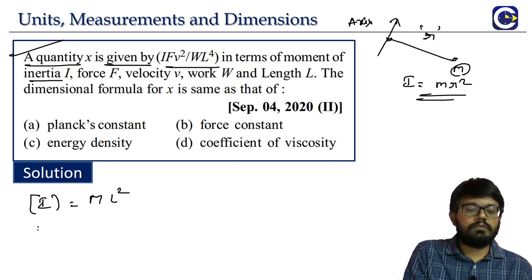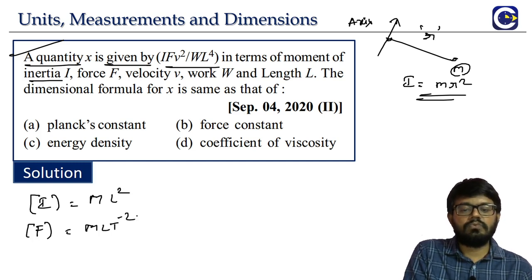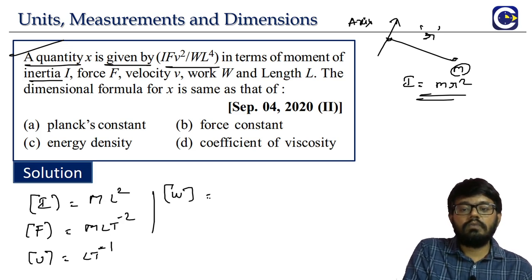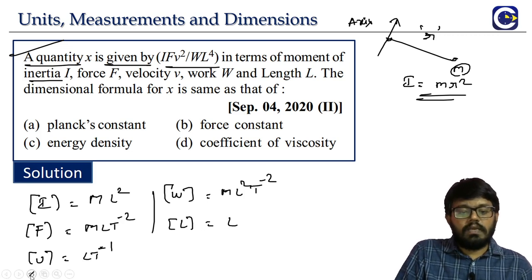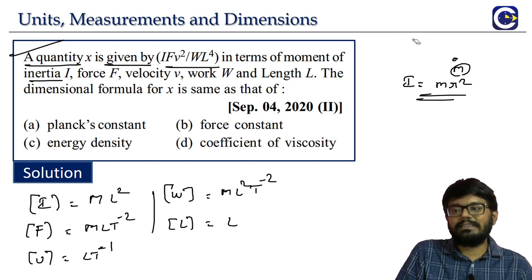F is force. Straight away you know it is M L T power minus 2. Then V square. V is velocity, L T power minus 1. Then W is work. Work means M L square T power minus 2. Then L is length. Same. So we will just take all these values. That's it. This is not a very tough question in that sense.